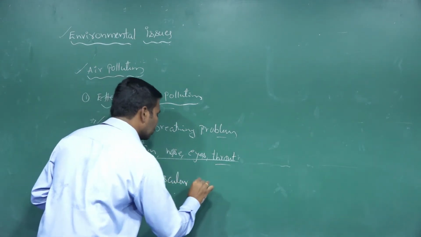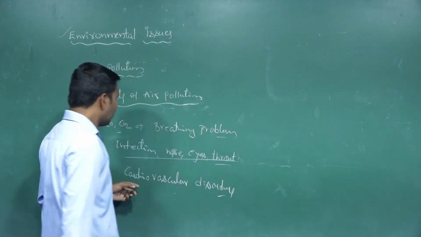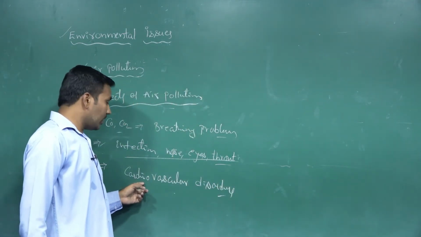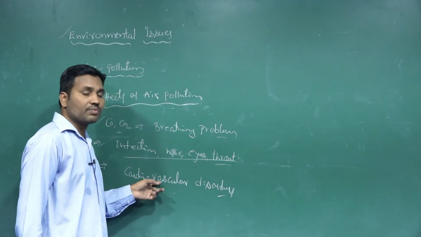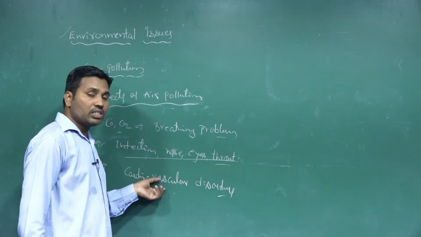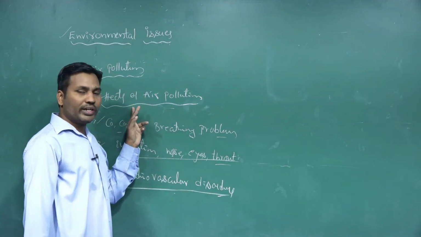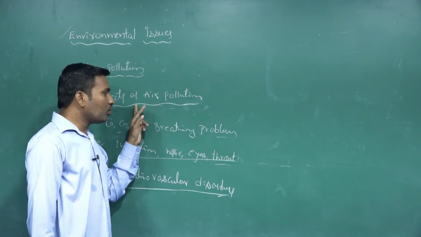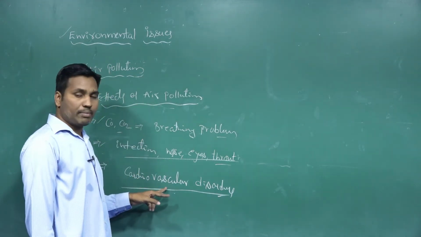cardiovascular disorders. The air pollution also leads to cardiovascular disorders. How do cardiovascular disorders form? When we continuously inhale polluted air, it enters the blood. Through the blood it reaches the blood capillaries.